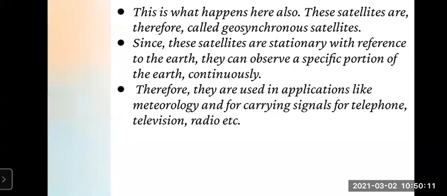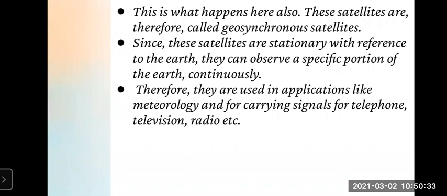Therefore, they are used in applications like meteorology and for carrying signals for telephone, television, radio, etc. So this is about high Earth orbit.